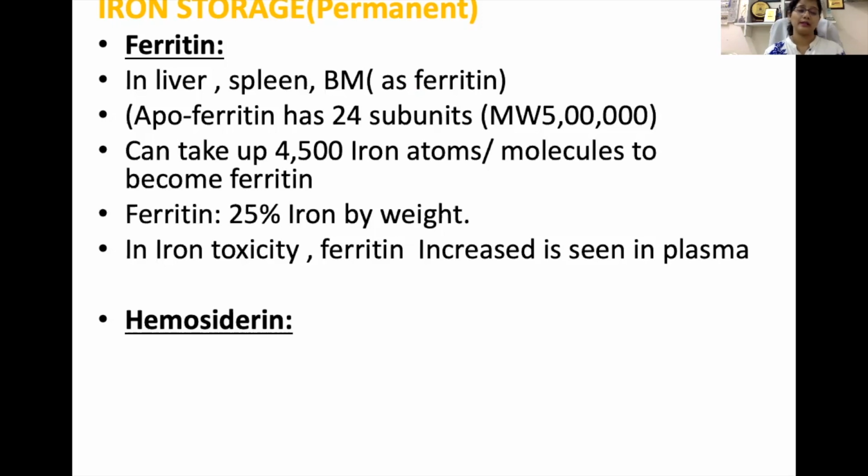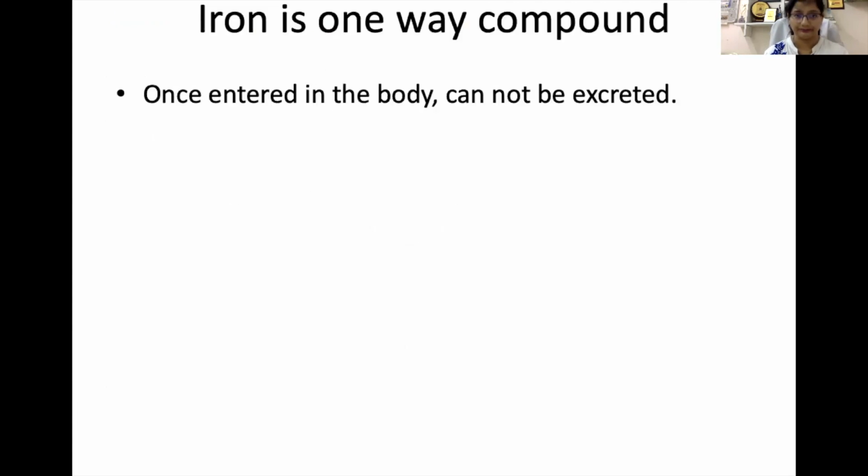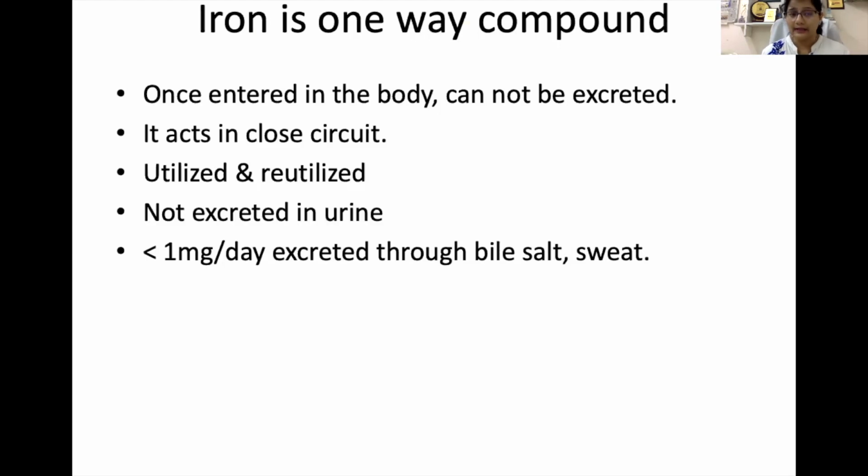Now, hemosiderin is another protein which contains 35% iron by weight, and it accumulates in the liver and spleen whenever there is excess iron. Iron is also known as a one-way compound. We have already discussed that once it enters the body, it cannot be excreted. So it acts in a closed circuit.